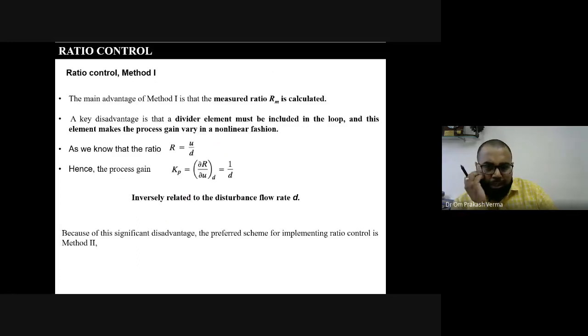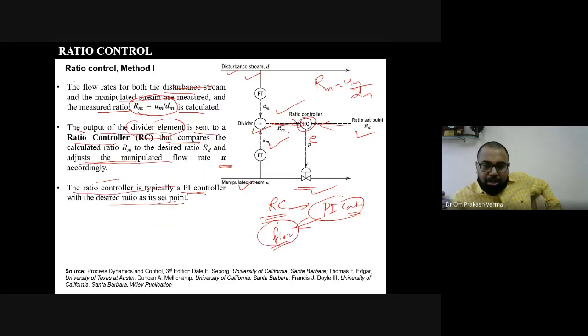Now come to the next point, that is very important. The main advantage of this configuration is that we are measuring here the RM. What is RM? We measure the ratio, that is UM divided by DM.